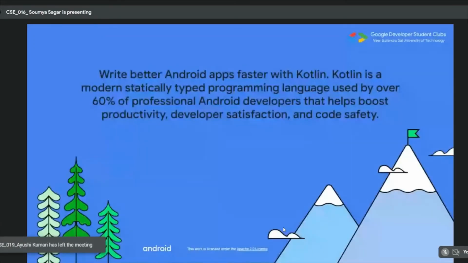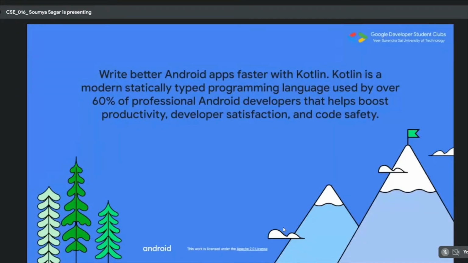Most of you don't know that Kotlin has been recognized as the official language of Android for developing Android applications, and that was made official by Google itself. So what is Kotlin? Basically, it is a new language that is designed and implemented by Google so that we can develop Android applications smoothly.